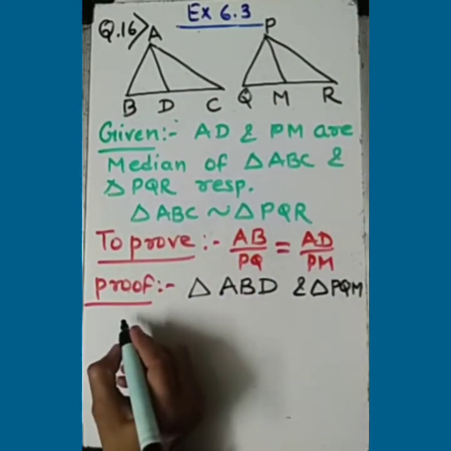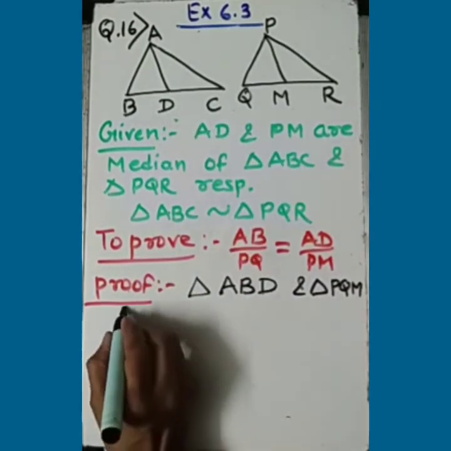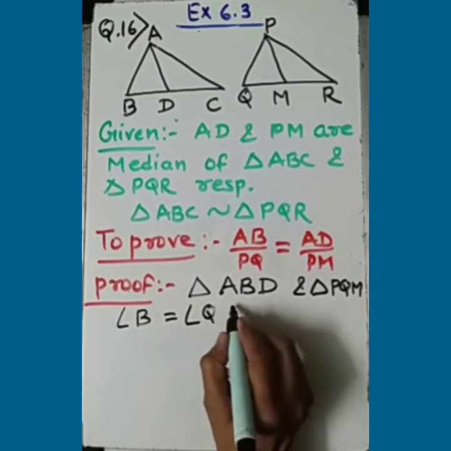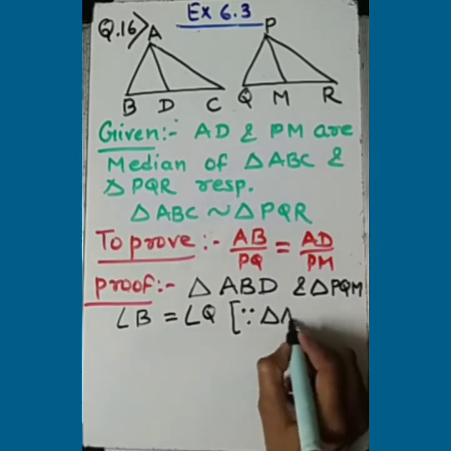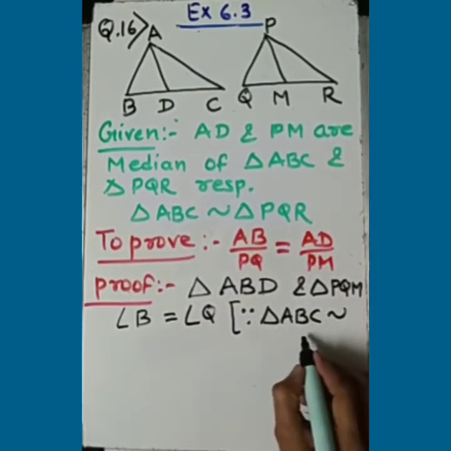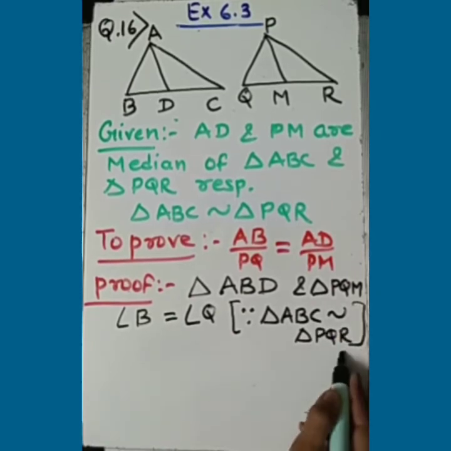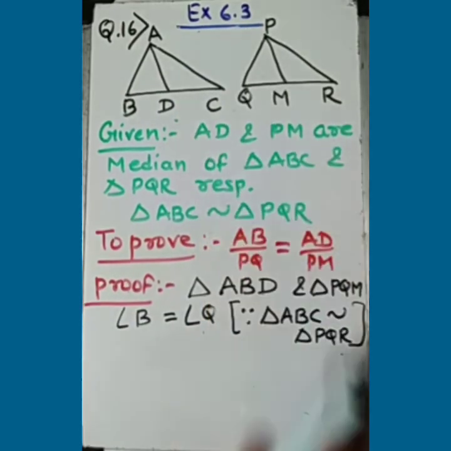In these triangles, can I say angle B and angle Q are equal? Angle B equal to angle Q. What is the reason? How can I say? Under which condition? Because triangle ABC is similar to triangle PQR, this we are already given. That's why we are able to say these two angles are equal.